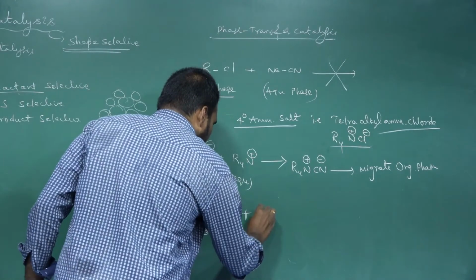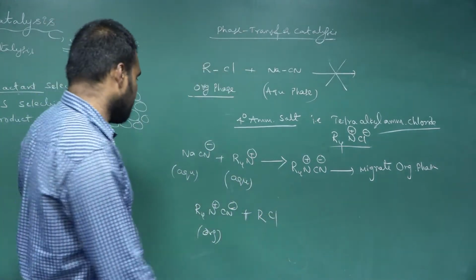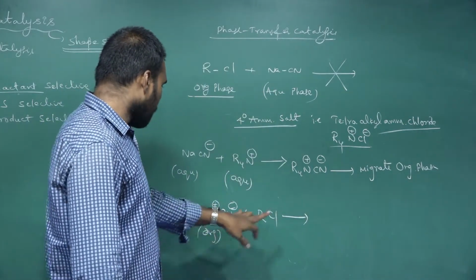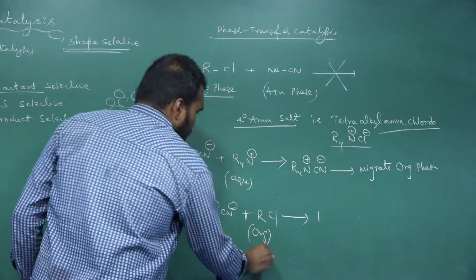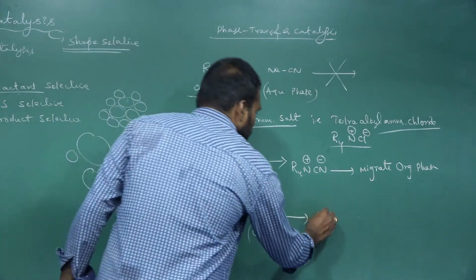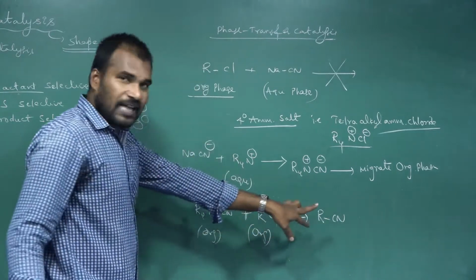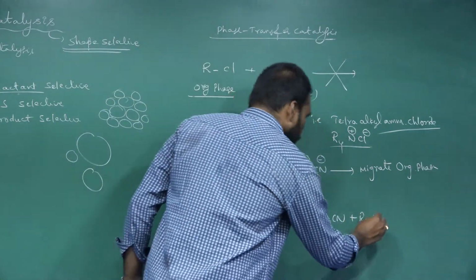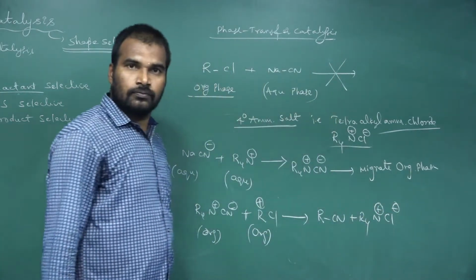So it combines with RCl, and now they are both in the organic phase. Now they will react with each other and form RCN, and the remaining is R4N+ Cl-.